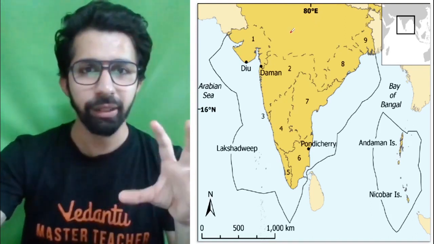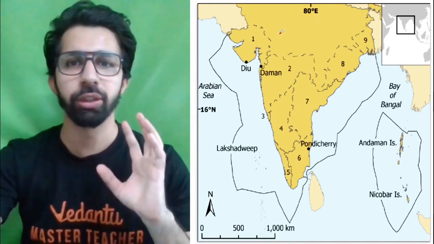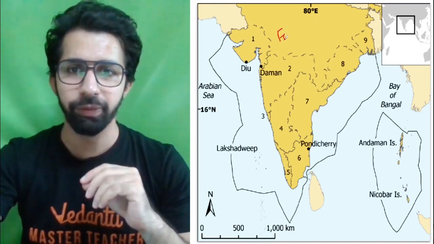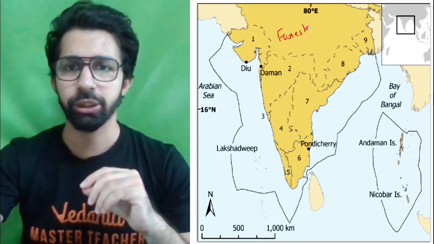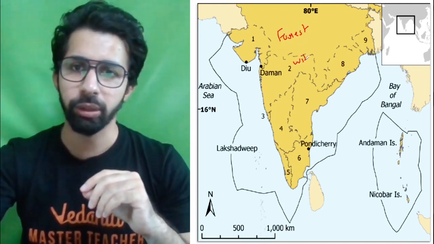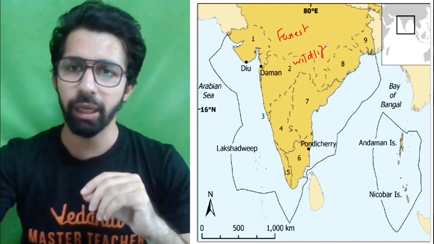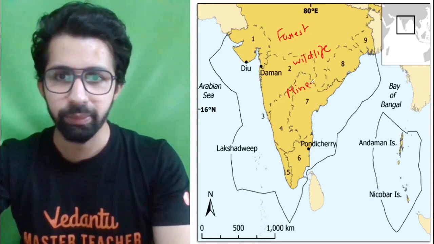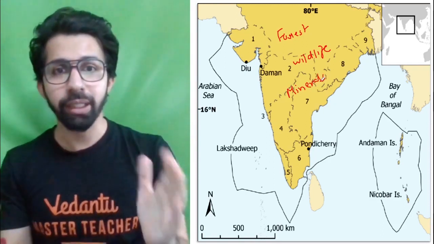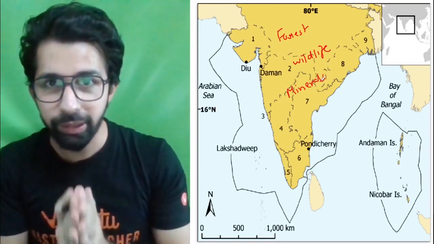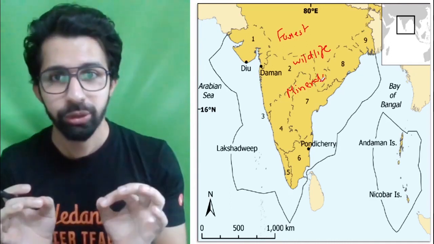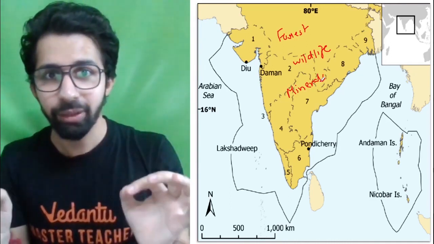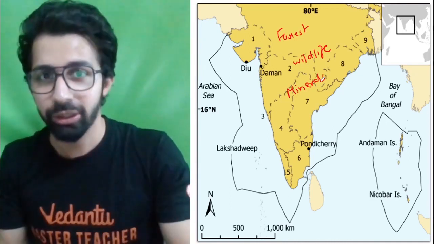So, guys, anything which is there within the political boundaries of a country, for example, the forest, wildlife, everything, or minerals, everything within the political boundaries of a country, that is a national resource. So practically everything within the country comes under national resource.